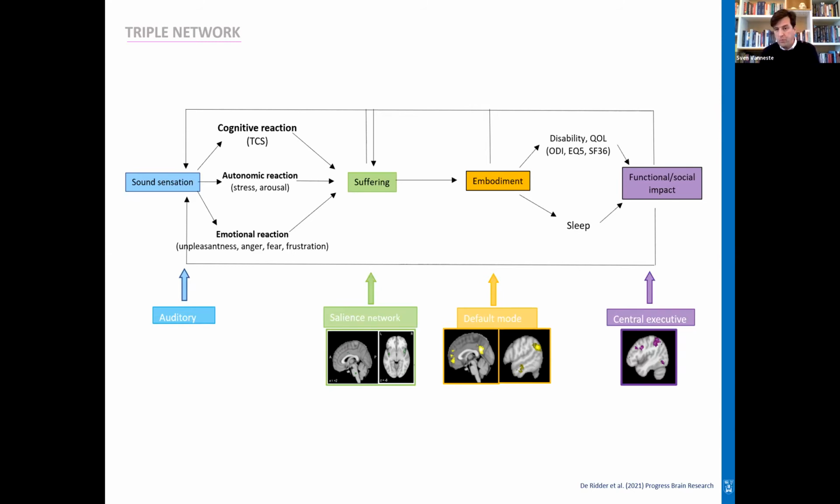Now, this is a brand new model that was introduced by Dirk de Ridder, but the interesting thing is that now we have a pathway that we can test in tinnitus patients to confirm whether this is true. But in psychiatry, there's already a lot more evidence suggesting that this is indeed the case for psychiatric problems, including musical hallucinosis, as well as auditory hallucinations.